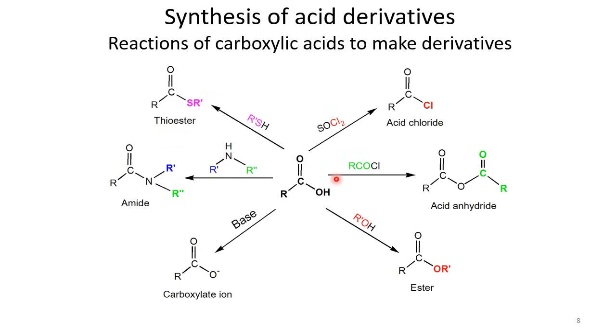It is possible by using a reaction of carboxylic acid with an acyl chloride, and in that case the acyl part should be from the same carboxylic acid. Or it is also possible that you use two of the same carboxylic acid and use a catalyst for the conversion of this acid into acid anhydride. The catalyst could be an acid here, an inorganic acid. And also to convert it into acid chloride, it can be converted by using thionyl chloride type of compound.